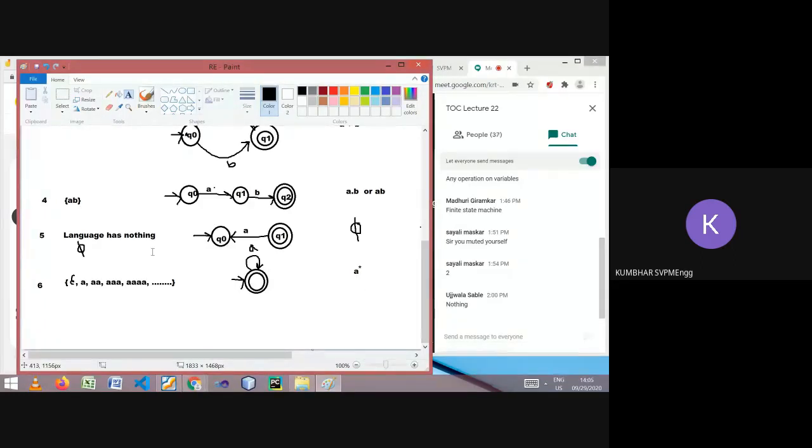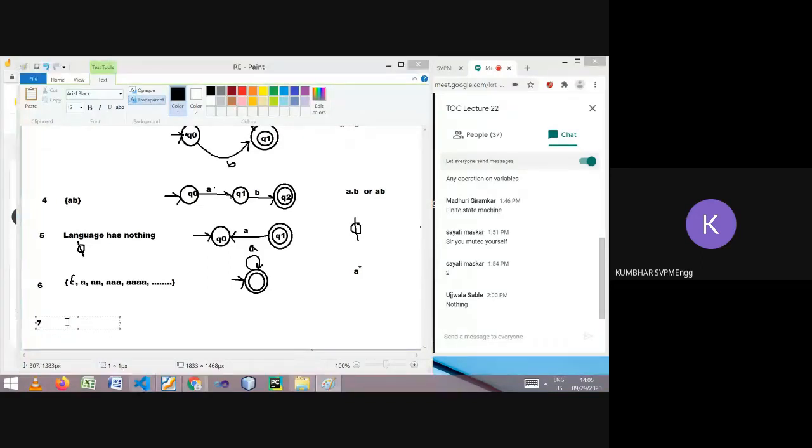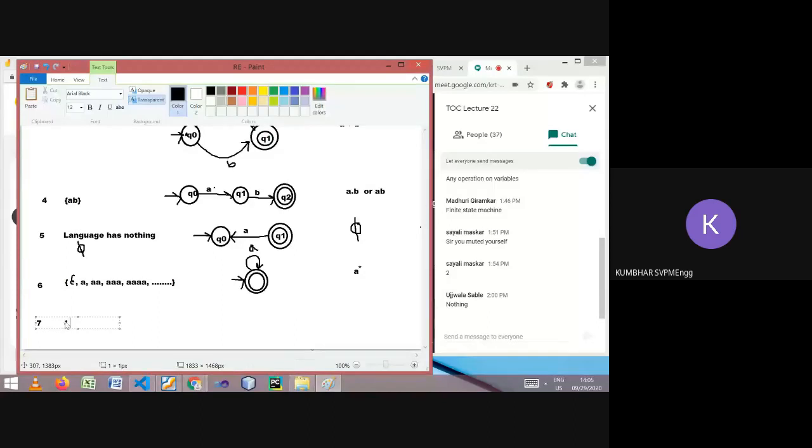I hope you understand it. Let's go for the next. Only one remains now. If the language contains A, A A, then 3 A's, 4 A's, 5 A's, and likewise. So now can you tell me what this language is? How can we represent it using finite automata?